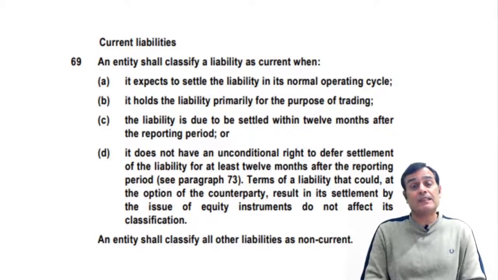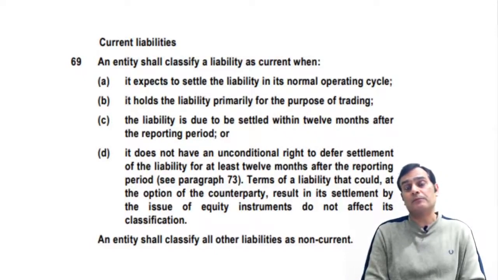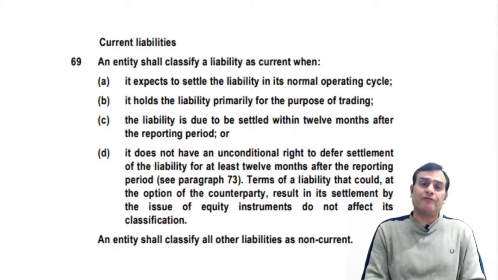Then it says in clause number C, the liability is due to be settled within 12 months after the reporting period. That means if a liability is to be paid, you are legally entitled to discharge that liability within 12 months of the balance sheet date. It is certainly supposed to be a current liability in nature.